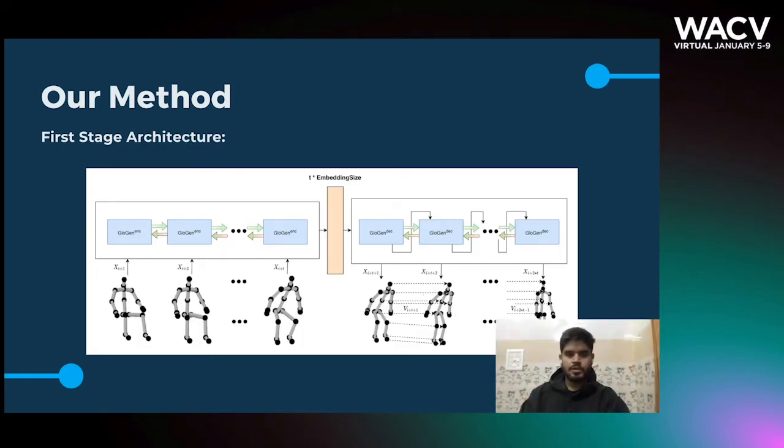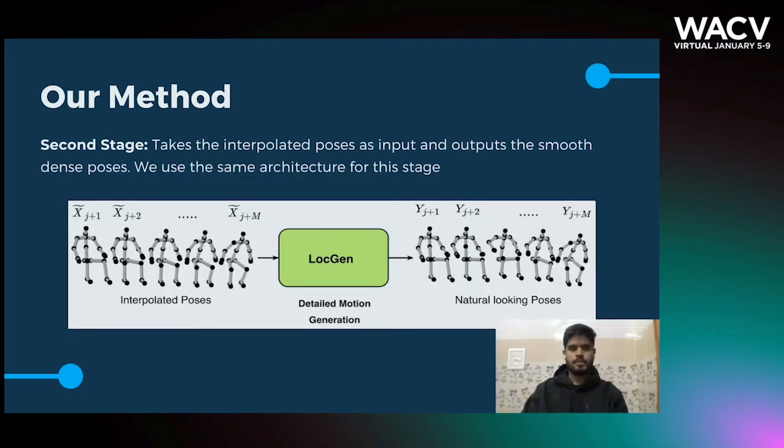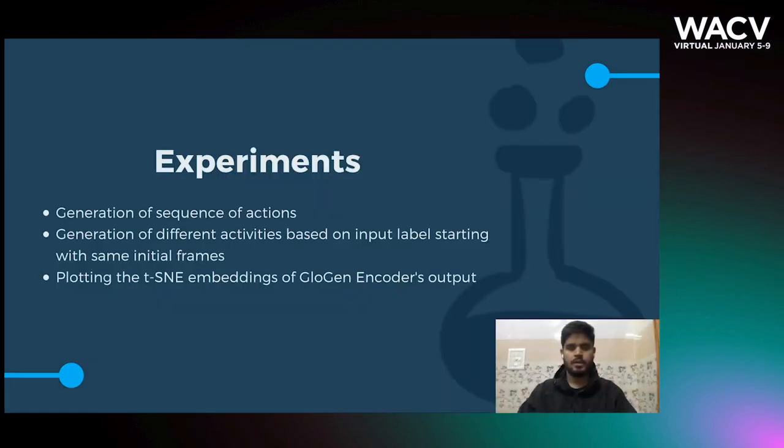The architecture of GlocalNet consists of a sequence-to-sequence autoencoder, but we provide all the encodings of the encoder, unlike a normal sequence-to-sequence autoencoder. The second stage takes the interpolated poses as input and outputs the smooth dense poses. We use the same architecture for this stage as well. To check the efficacy of our method, we perform several experiments such as generation of sequence of actions, generation of different activities based on input labels starting with the same initial frames, and plotting the TSNE embeddings of GlocalNet encoder's output.